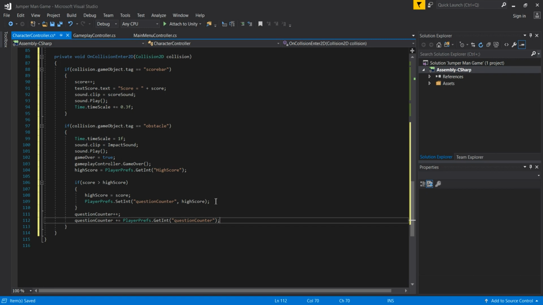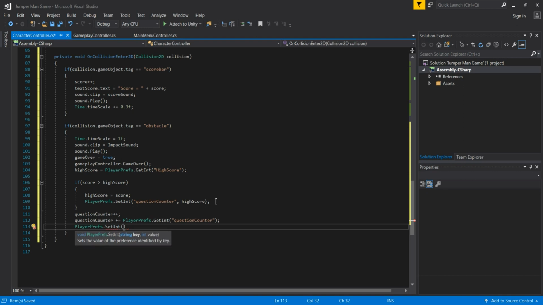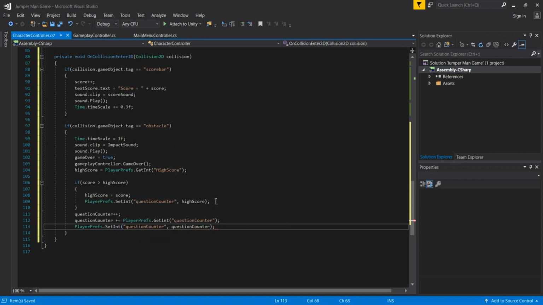This is going to be stored in our question counter, and then, believe it or not, we use PlayerPrefs SetInt with the string key questionCounter. As the integer value, instead of high score, we pass the question counter variable. Because this question counter is now increased, this is our new record, so we get that integer and set that integer.